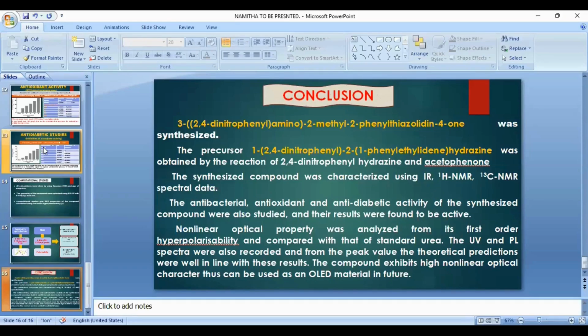The UV-PL spectra were also recorded, and from the peak value, the theoretical predictions were well in line with these results. The compound exhibited high nonlinear optical character, thus can be used as an OLED material in future.